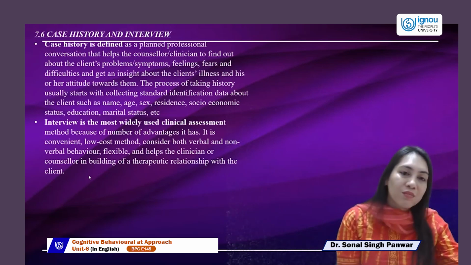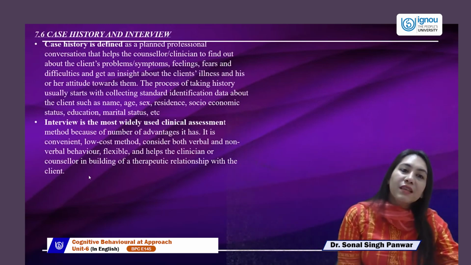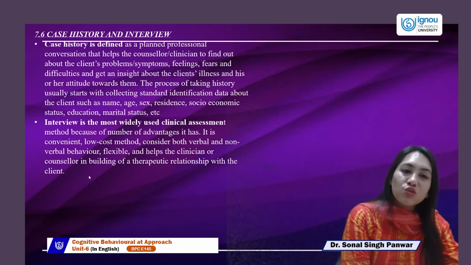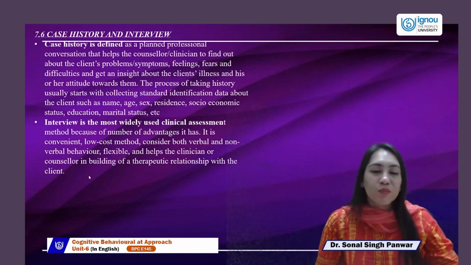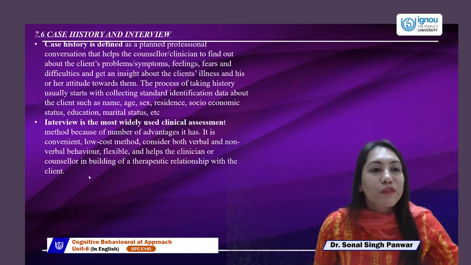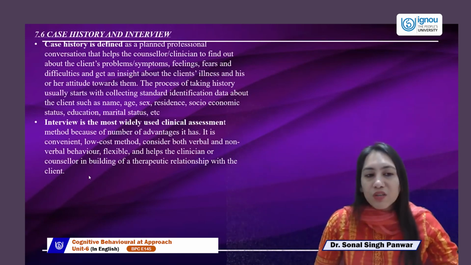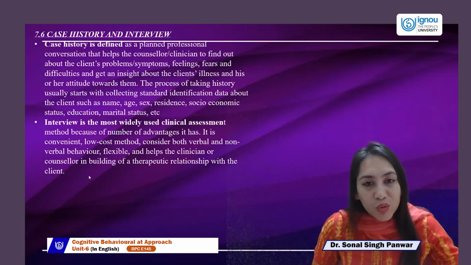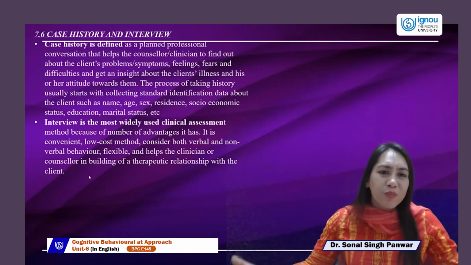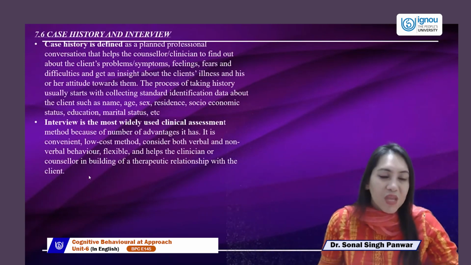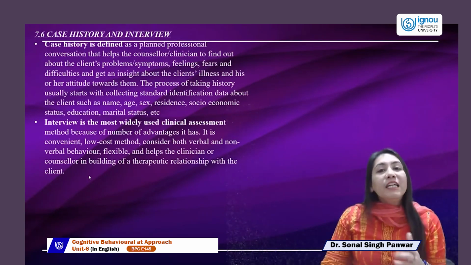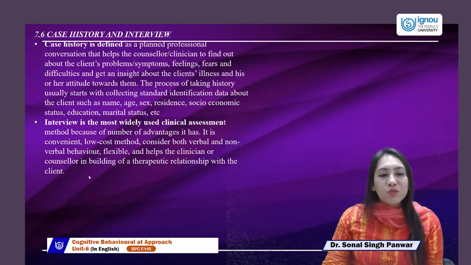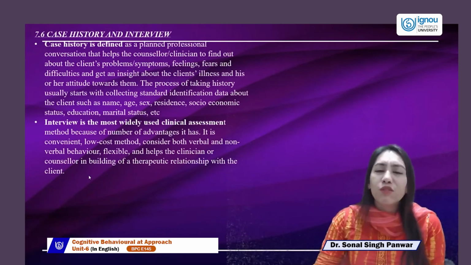You might ask them questions about their health and their feelings from the past 2 years. So you might go over incidences of the past 2 years. So this is first-hand information, usually very authentic. We also take second-hand information for the case history, which is written in books, or asked from the siblings or the parents or the partners, etc. The second most popular and widely used clinical assessment is interviews, because interviews come in many formats.